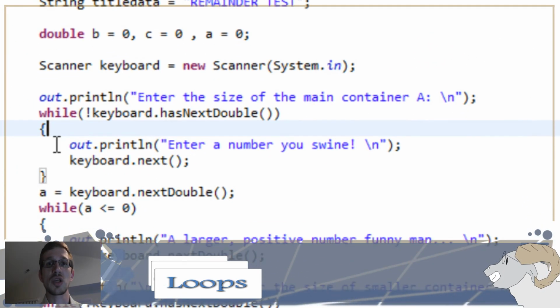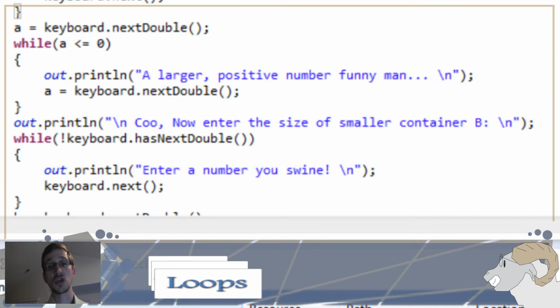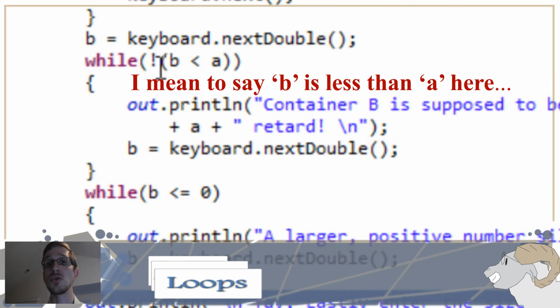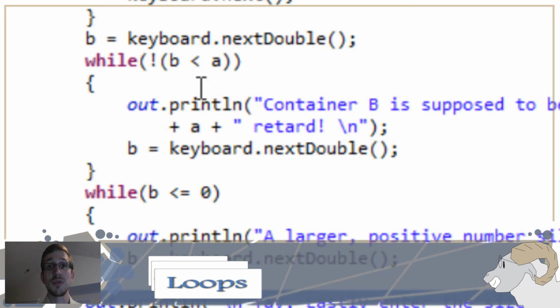And you can do any kind of check. Like the next one is making sure that it's a positive number. It's making sure that A is greater than 0 by asking, is it not, and that's the exclamation point, is not. So not A is less than or equal to 0. So as long as it's a negative, it's going to keep asking me the same thing until I give it a positive number above 0. And these loops go all the way down to make sure I stay within the confines of what I'm looking for.